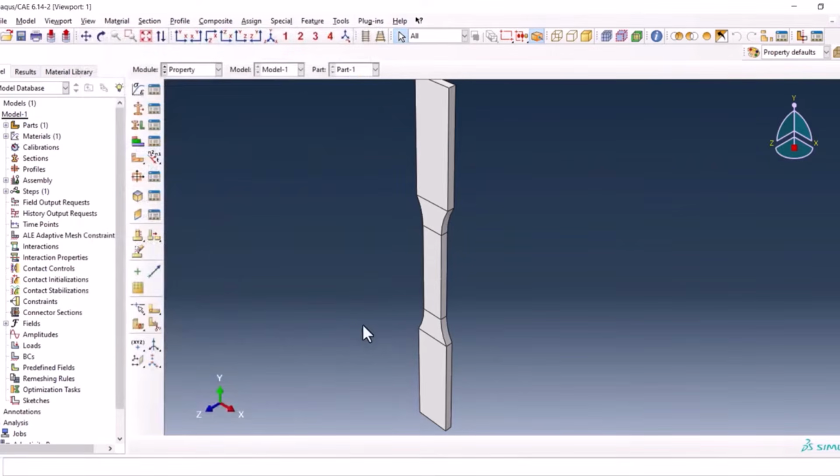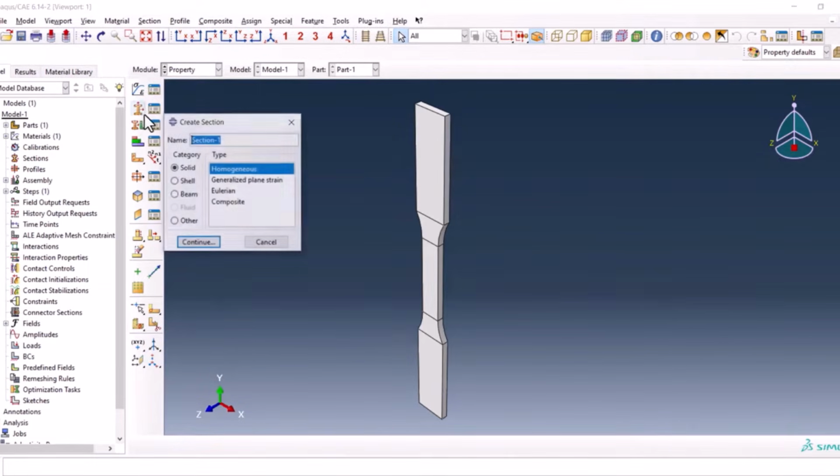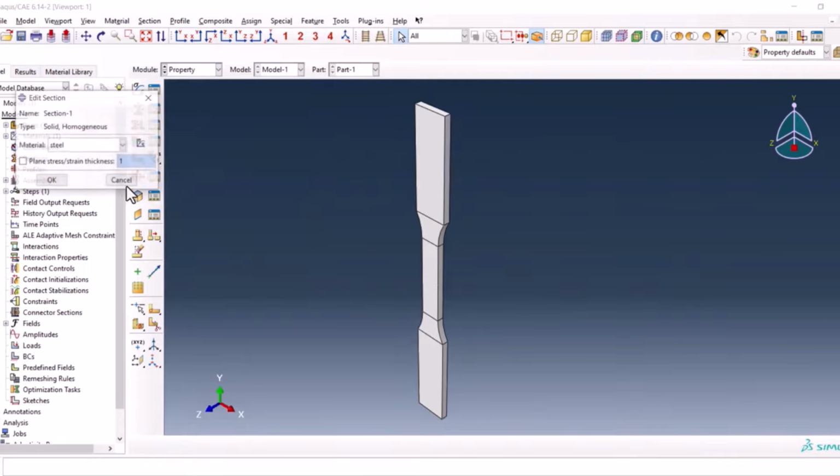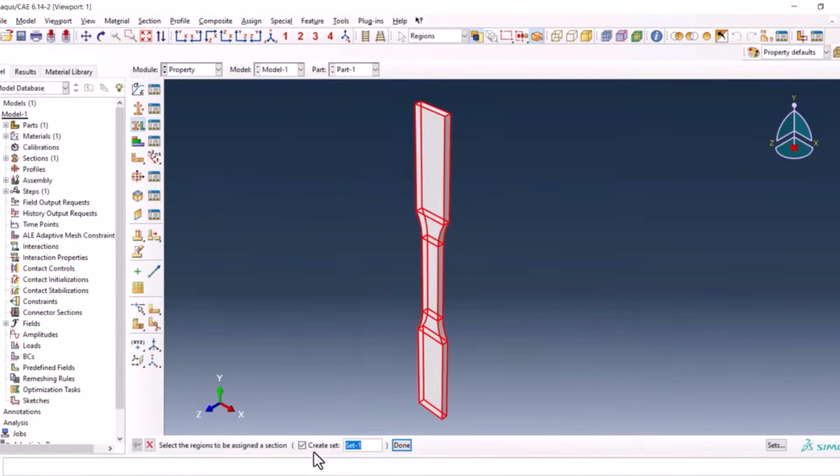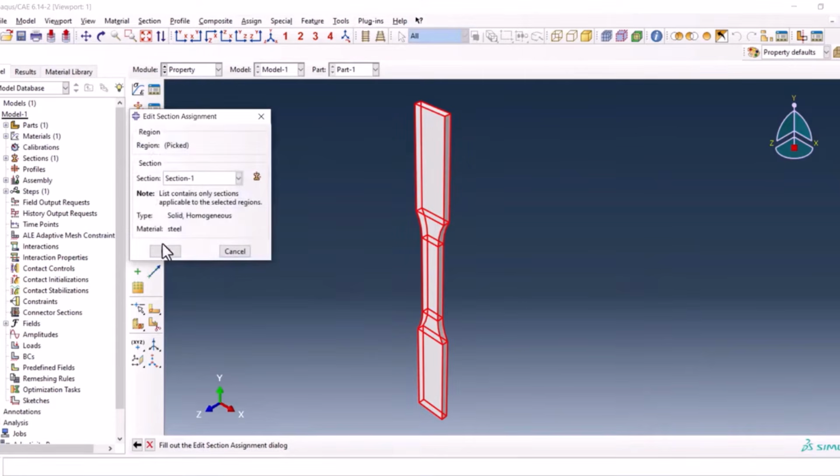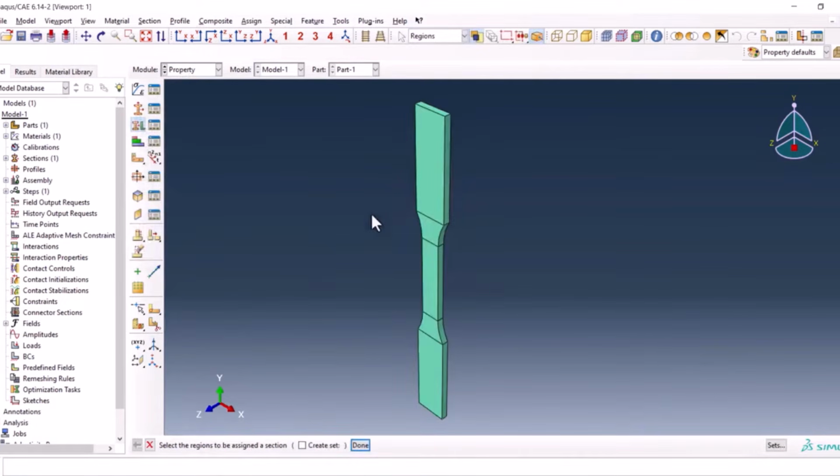We click OK. Now we have to create a section, homogeneous, and the material is steel. Now we want to assign the section. I would like to uncheck this one. Okay, now it turns green, and the material is assigned to the part.